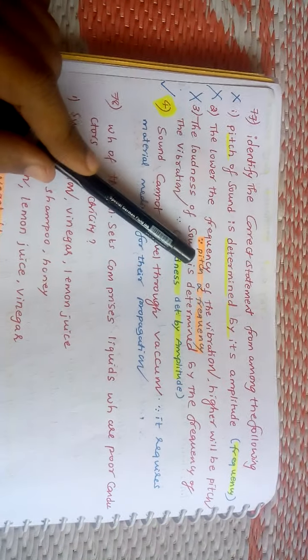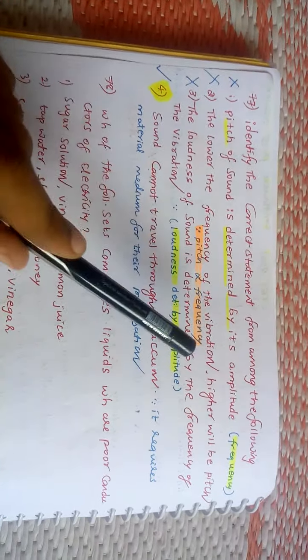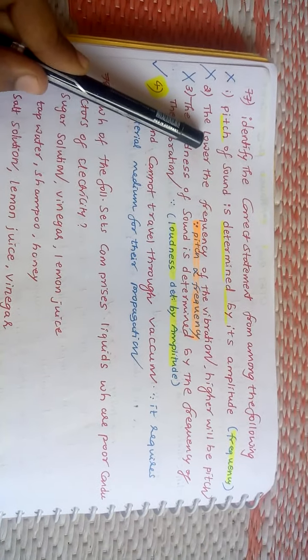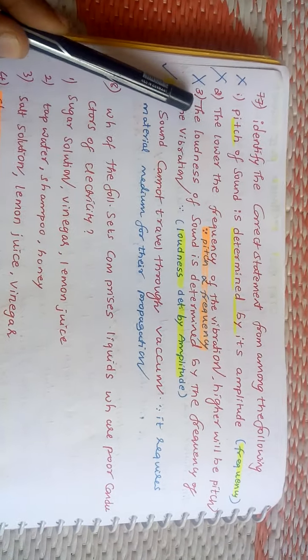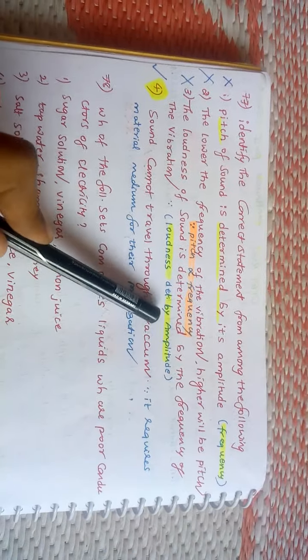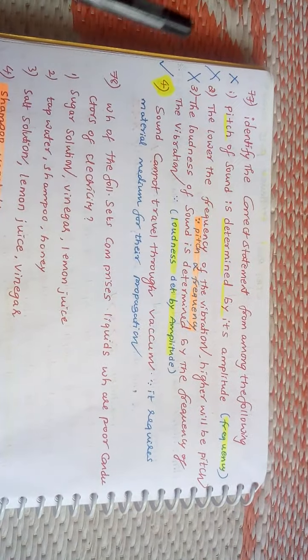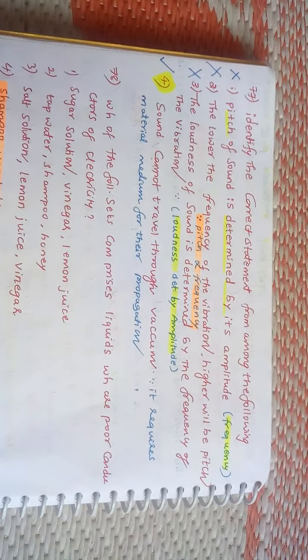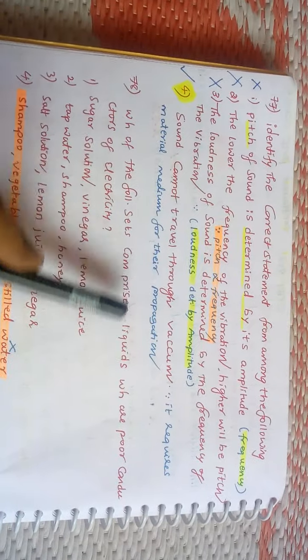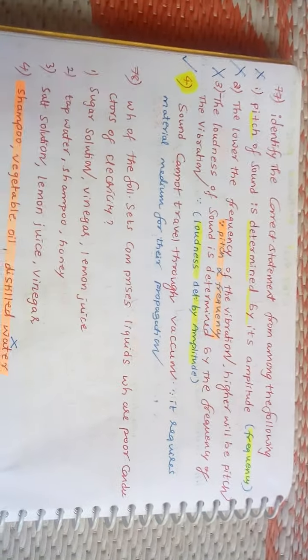The lower the frequency of the vibration, higher will be the pitch. It is also wrong, because pitch is directly proportional to frequency, but here they have given an inverse relation, so it is also wrong. The loudness of a sound is determined by its amplitude, but they have given frequency, therefore it's wrong. Sound cannot travel through vacuum. This is obviously right, because sound requires a material medium for its propagation. So answer 4 is correct.